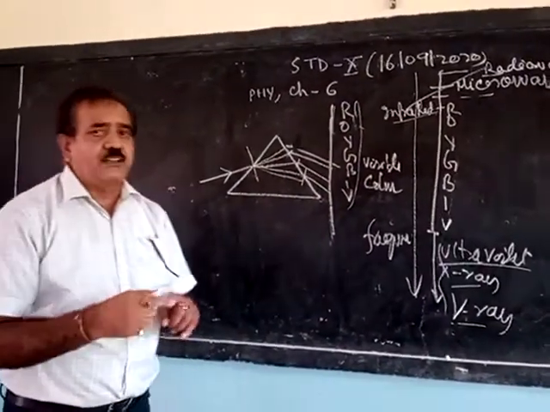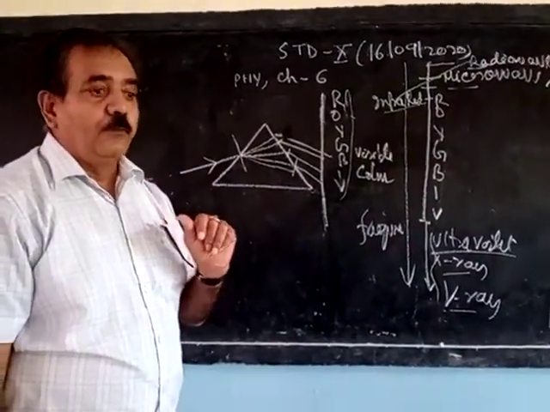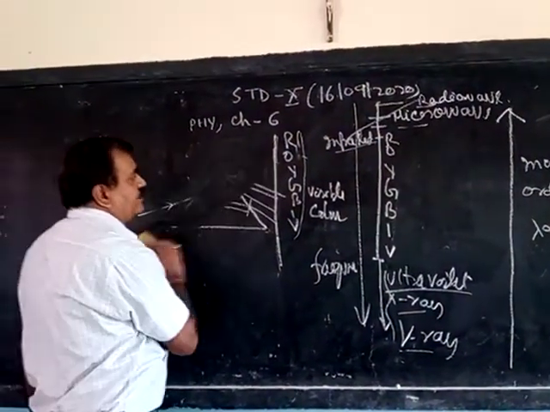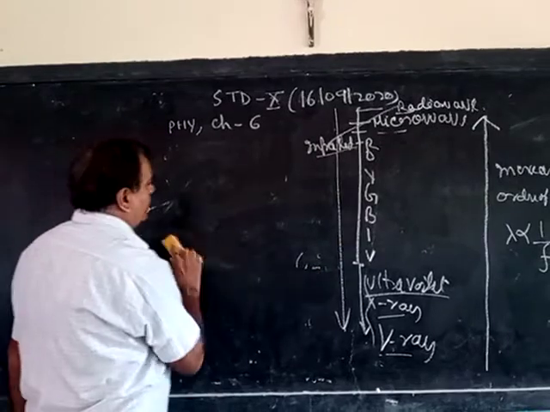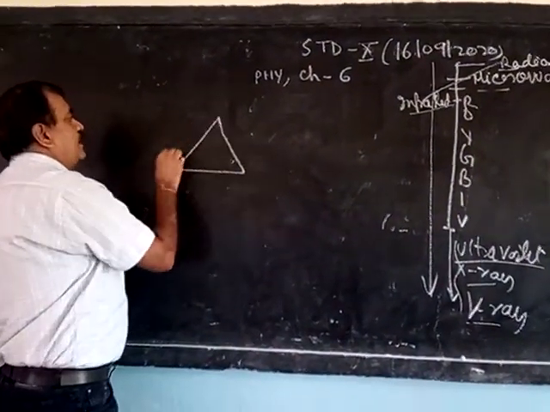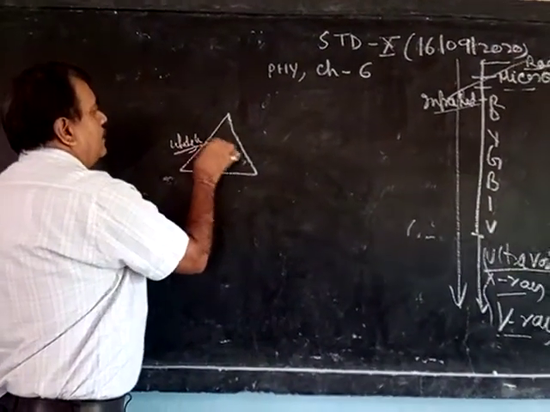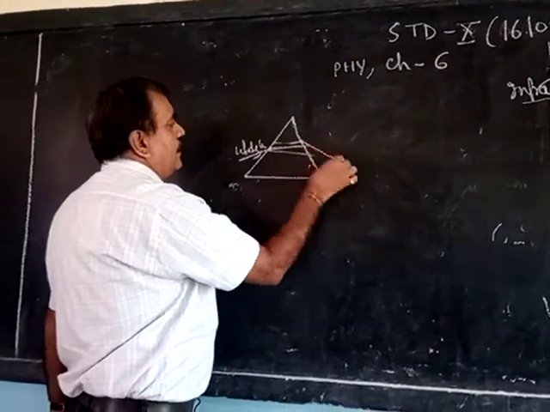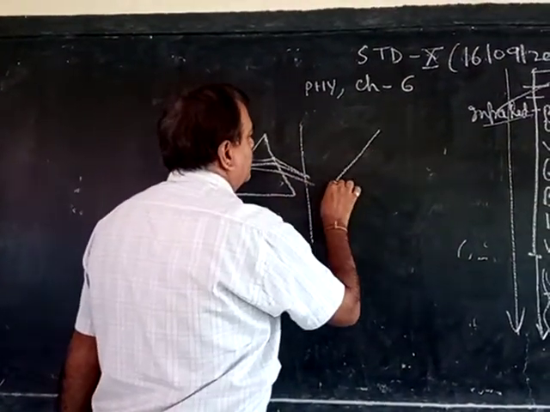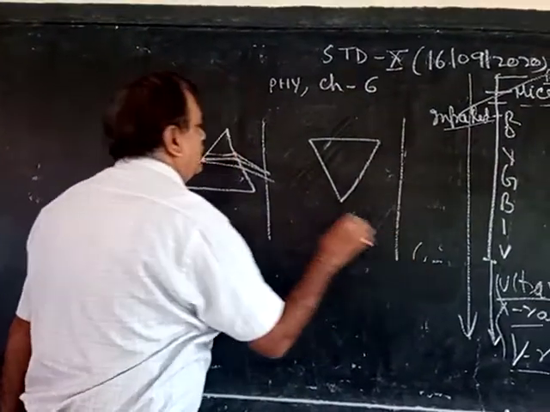Now the question is whether the prism mixes the colors. No. For this I am going to demonstrate one example that is not given in your book. So follow it. Suppose white light strikes here, so dispersion takes place. Screen. Now put another prism on this side, and another screen.